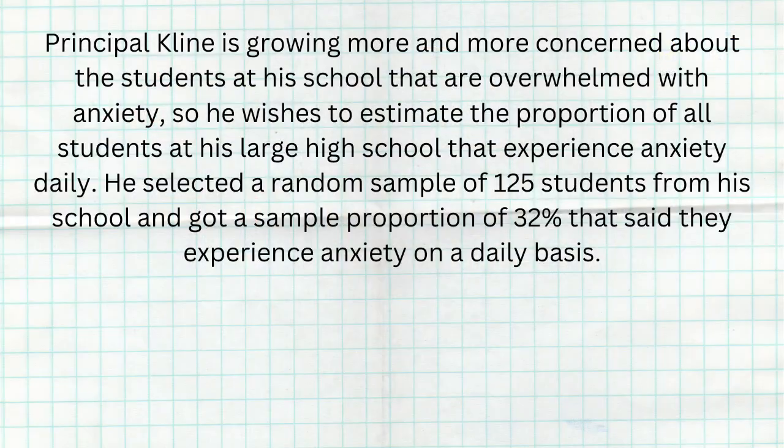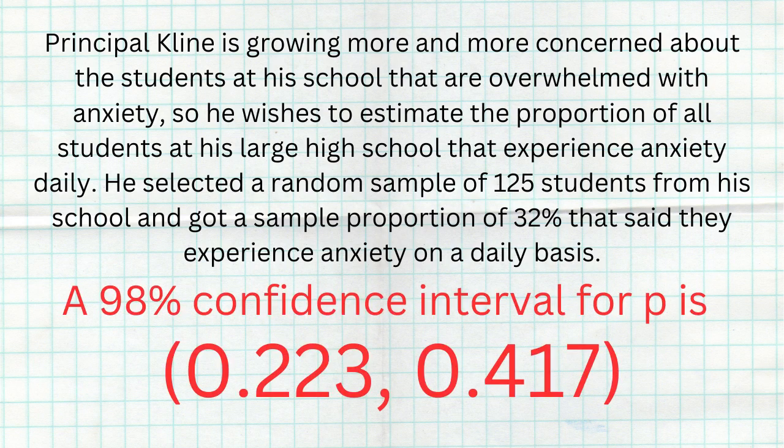So let's just do a quick example so we can actually process what this means in a particular problem. Principal Klein is growing more and more concerned about the students at his school that are overwhelmed with anxiety. So he wishes to estimate the proportion of all students at his large high school that experience anxiety daily. He selected a random sample of 125 students, and from his sample, 32% said they experience anxiety on a daily basis. Now, following all the steps, he constructed a 98% confidence interval to be anywhere from 22.3% to 41.7%.